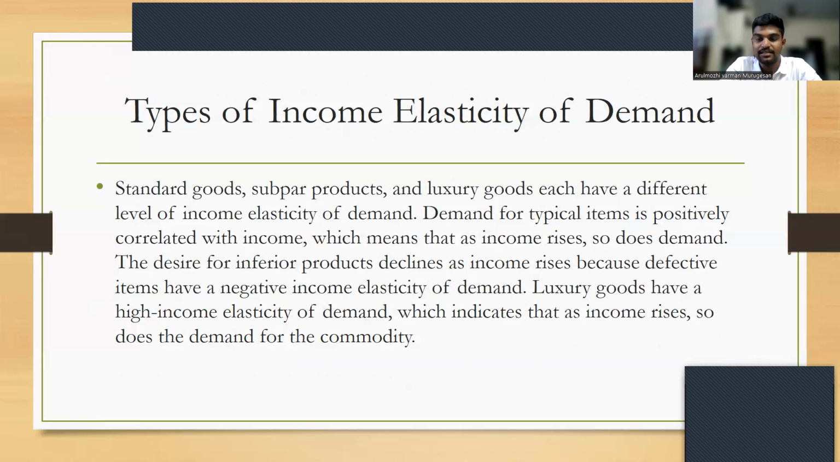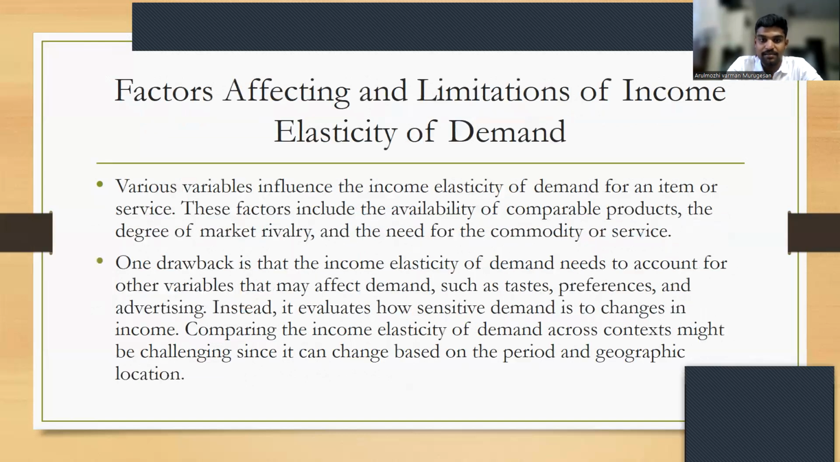The types of income elasticity of demand. Standard goods, inferior products, and luxury goods have different levels of income elasticity of demand. Demand for typical items is positively correlated with income, which means that as the income rises, so does demand. Luxury goods have a high income elasticity, which indicates that as the income rises, so does the demand for the commodity.